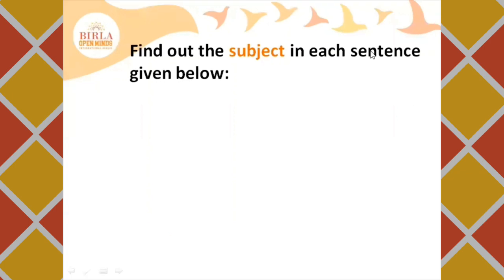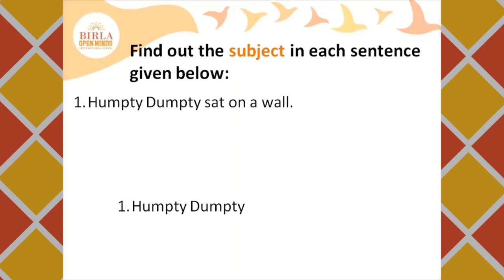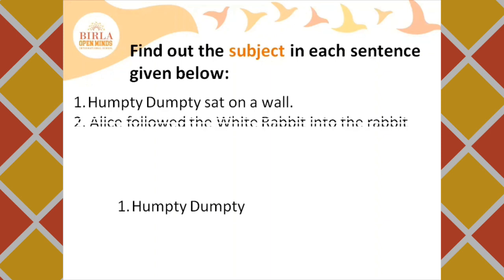Now that you have learnt about the subject and predicate, try out this exercise. Find out the subject in each sentence given below. Humpty Dumpty sat on a wall. What do you think is the subject in this sentence? Yes, Humpty Dumpty is the subject in the sentence. Let's try the next one. Alice followed the white rabbit into the rabbit hole. Find out the subject. Yes, Alice is the subject in the sentence.